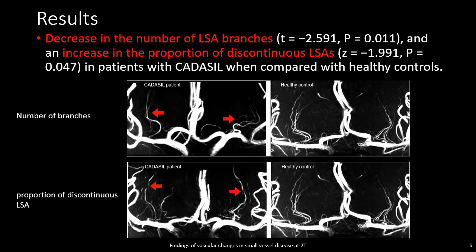Here are some brief results. For LSAs, we observed a decrease in the number of LSA branches and an increase in the proportion of discontinuous LSAs. There was a positive association between the number of LSA branches and the Mini-Mental State Examination scores of CADASIL patients.